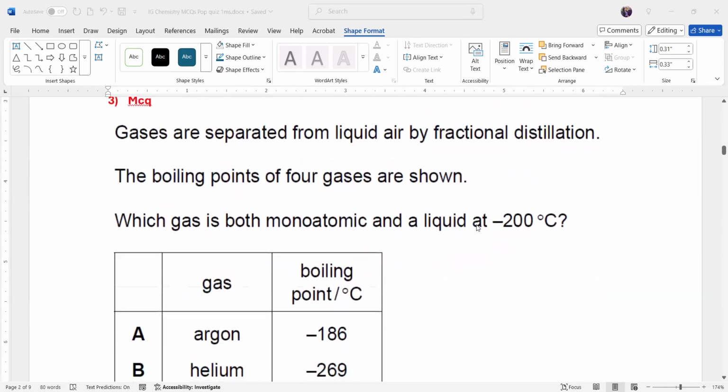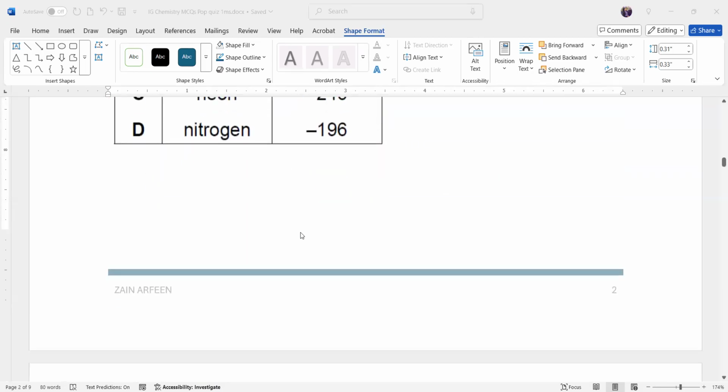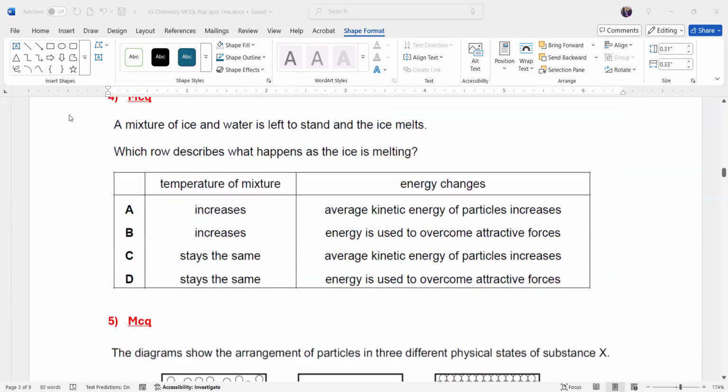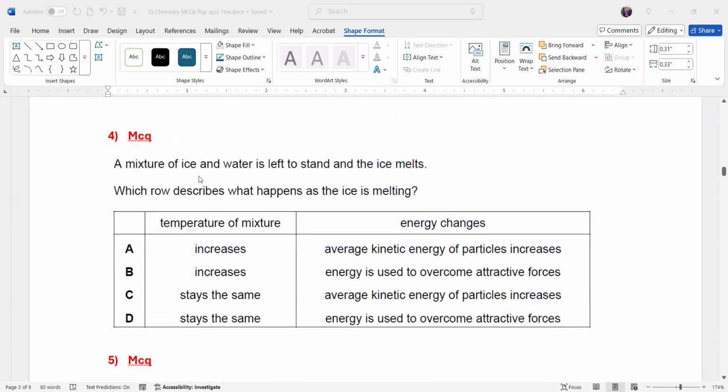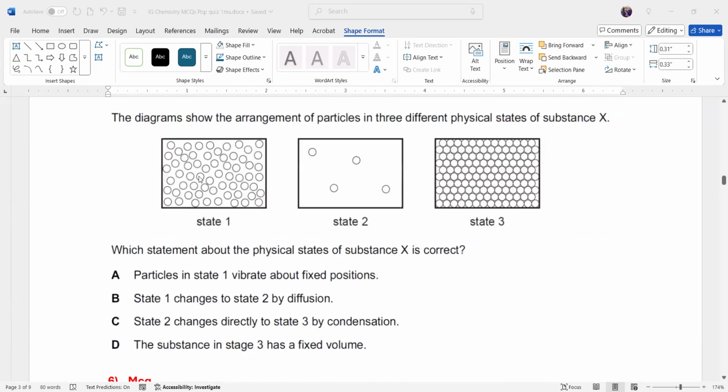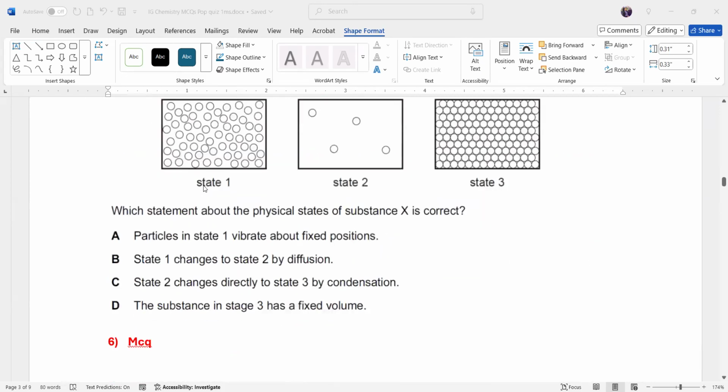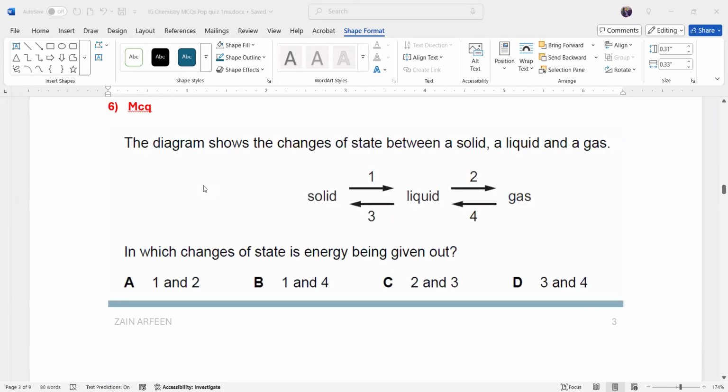Question 3, any doubts? Yes, sir. Question 3. Yes, Hamad, Iman, Hossein, Dia. Question 4, any doubt? Question 5? No doubt. Question 6? Yes, sir.